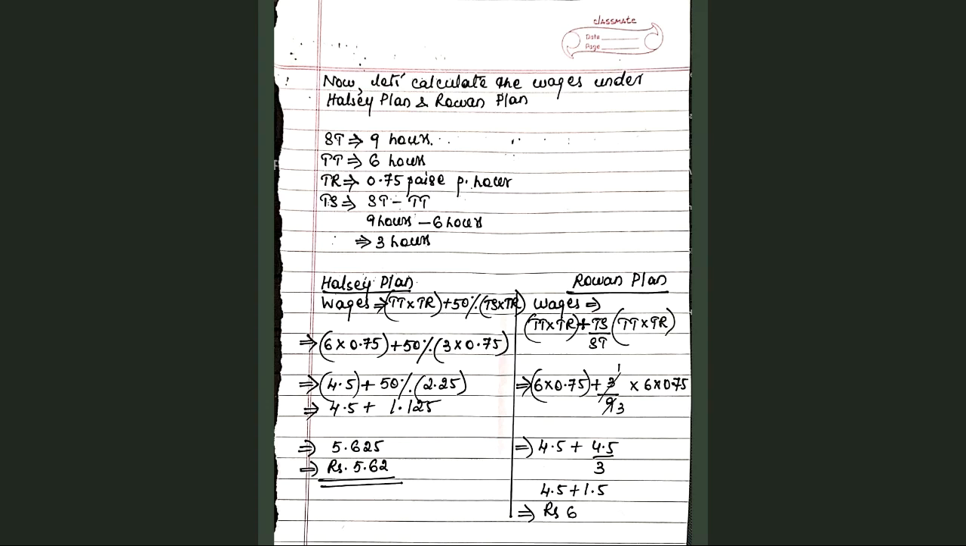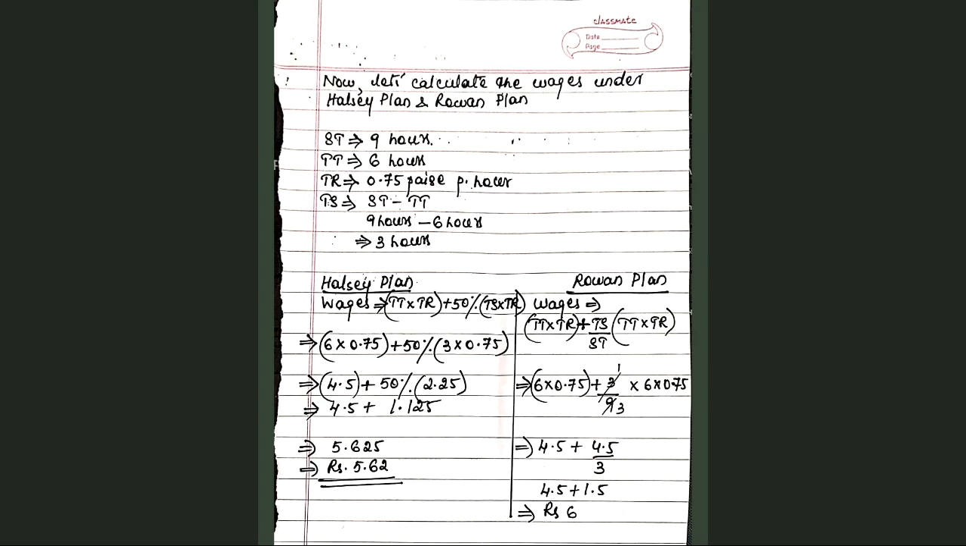Under Rowan plan, we use the formula time taken into time rate plus time saved divided by standard time, the whole of that multiplied into time taken into time rate. Again, you have the data above on the top portion of the slide, which says time taken is 6 hours. So I'm just putting the figures in the appropriate places. 6 hours into 0.75 plus time saved is 3 hours.